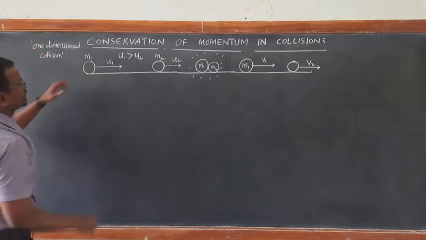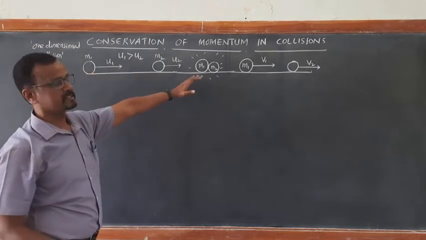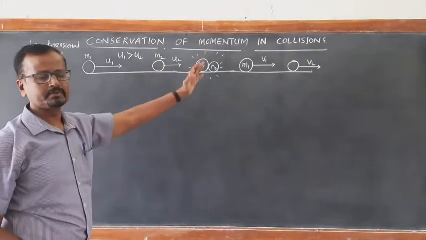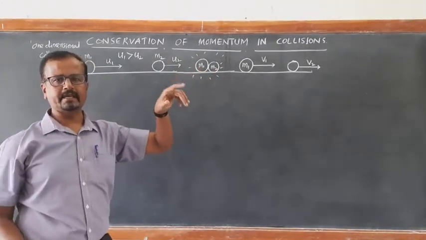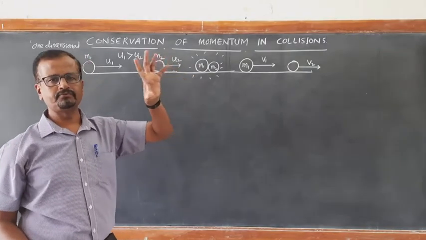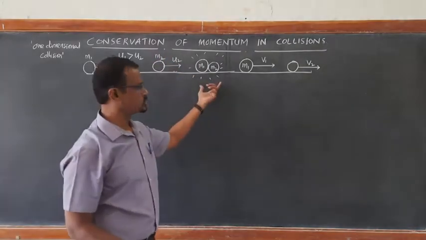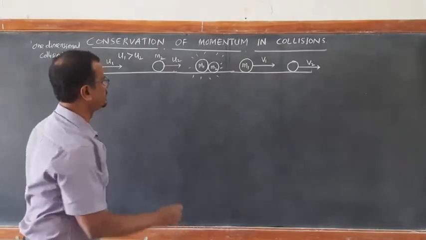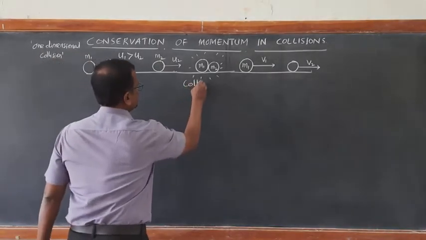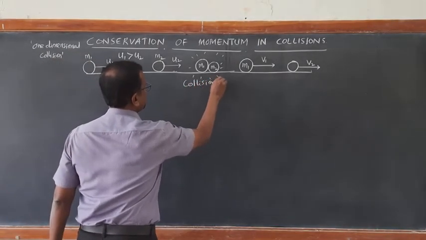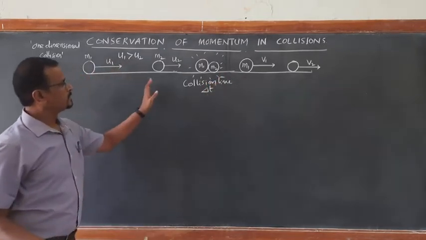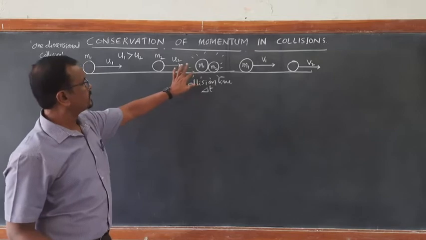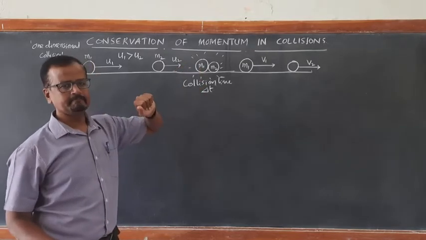We have already proved the conservation of momentum using the example of collision. Just to brush up, what happens during the collision? Let delta t be the time taken for collision. During this short interval of time, the collision time delta t, impulsive forces are exerted.